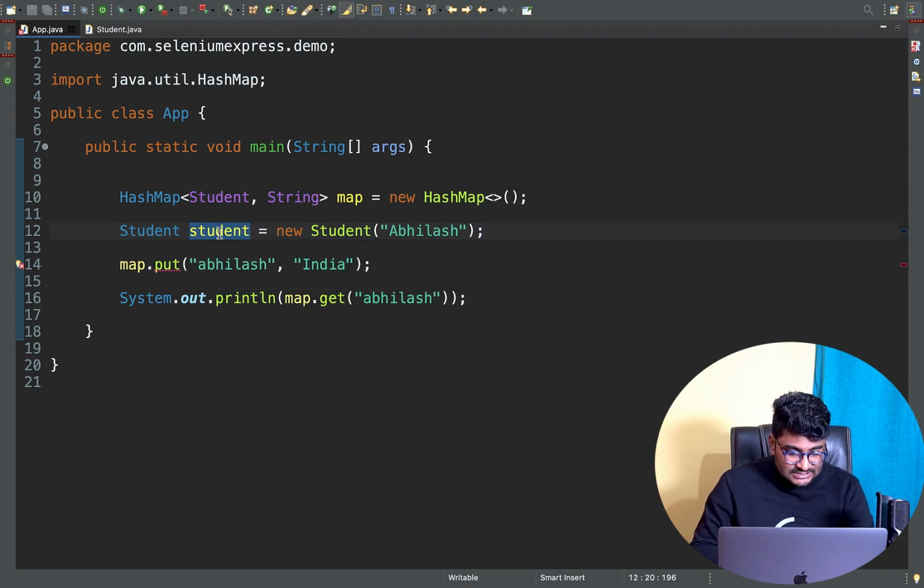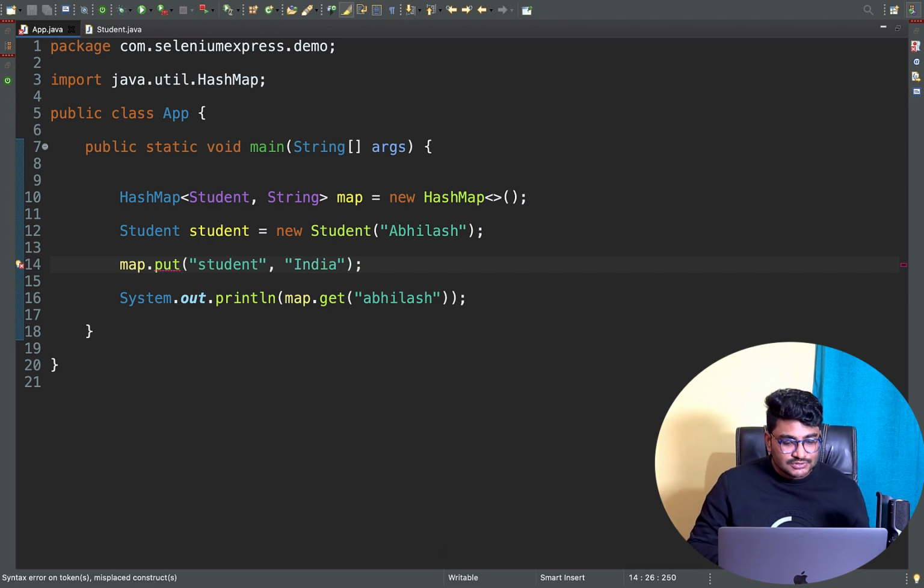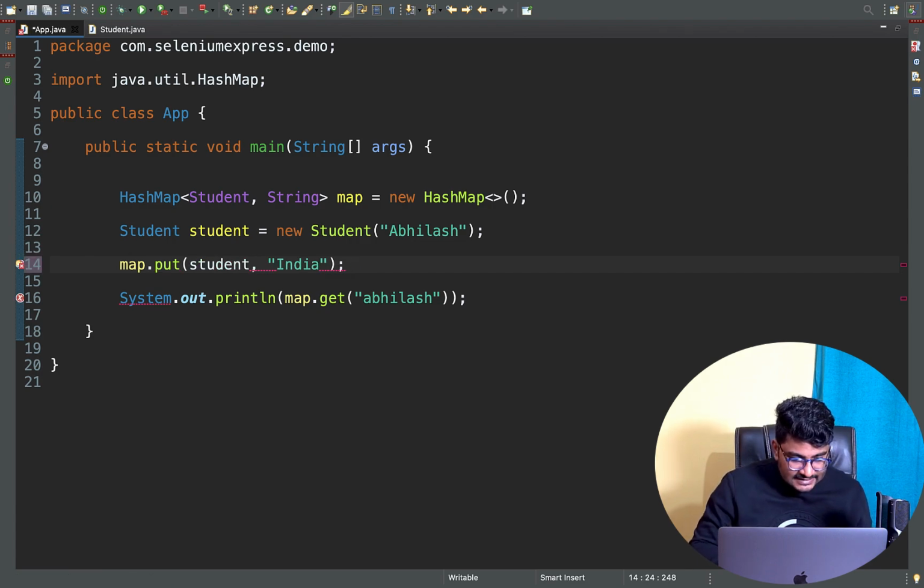Now I'll be using this Student object as a key in the HashMap. So I'm going to paste this Student object that I created right here inside the map.put method. So there you go. Now it looks good, right? Actually, why am I giving code that's not needed? Basically I can put this Student object directly inside the put method.